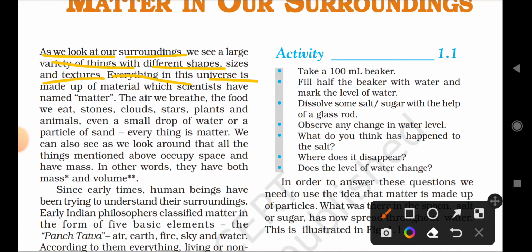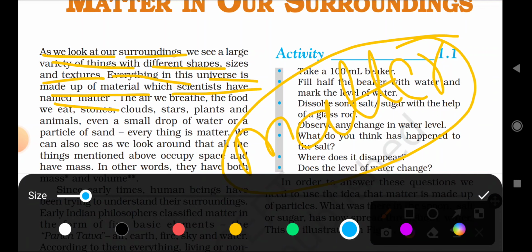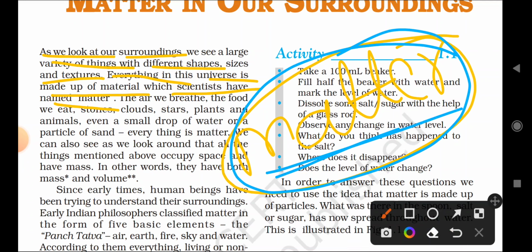Everything in this universe is made up of a material which scientists have named matter. All the things, whatever the substance, from the smallest to the biggest, are made up of one substance. That substance is scientifically known as matter. Remember that all materials and substances are made up of only one kind of substance, called matter. Everything in the universe, including human beings, is made up of matter. All the substances are made up of matter only.